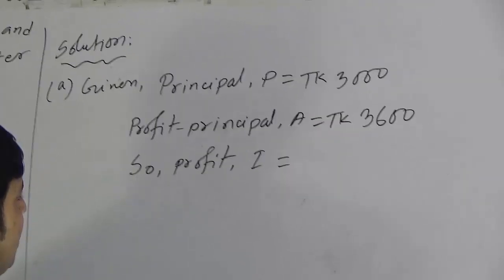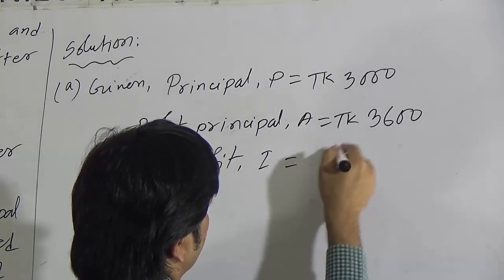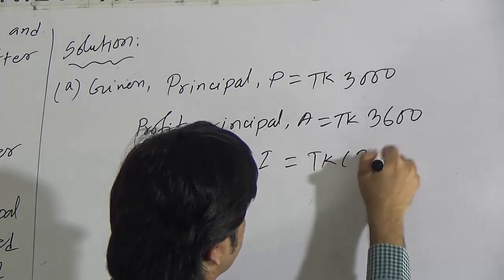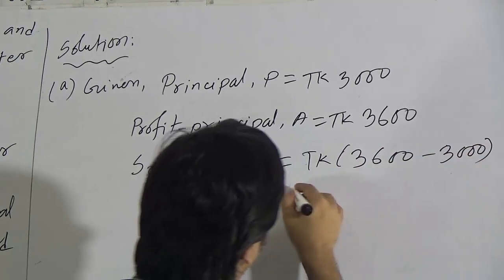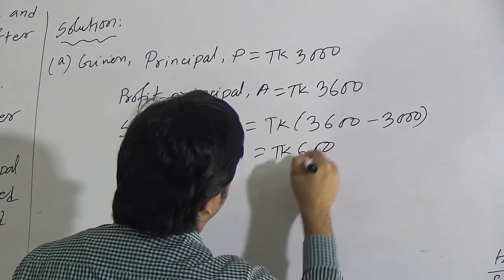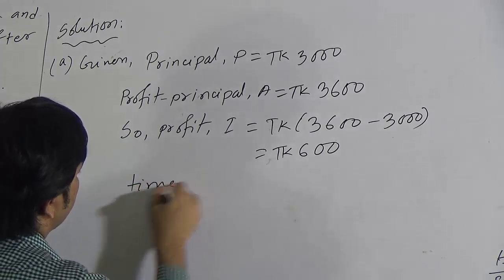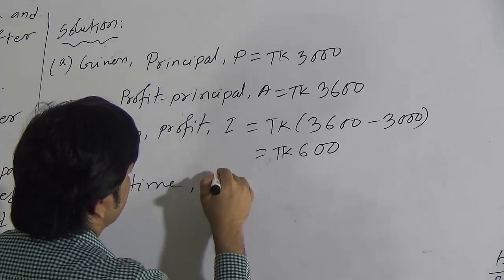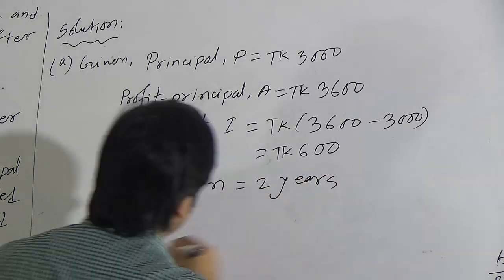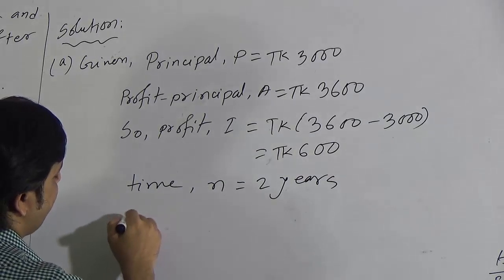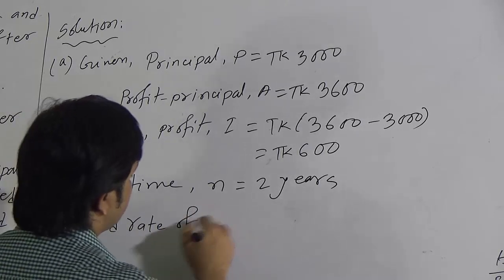We can write profit or simple profit I equal to taka 3600 minus 3000, that will be taka 600, and you know time n equal to 2 years. We need to determine the rate of simple profit.